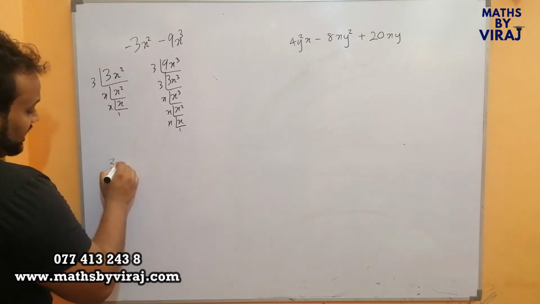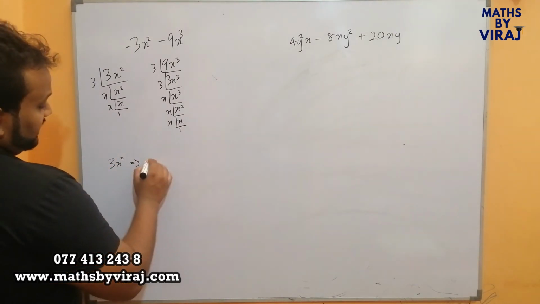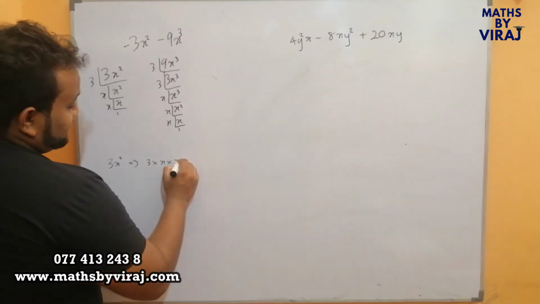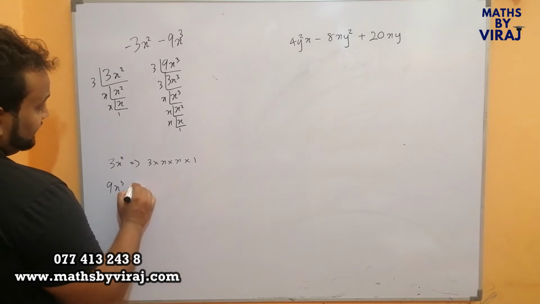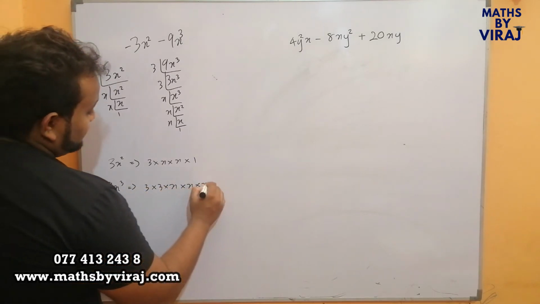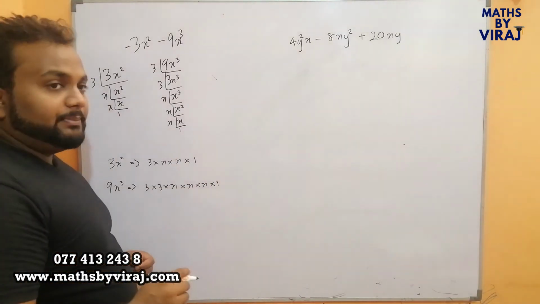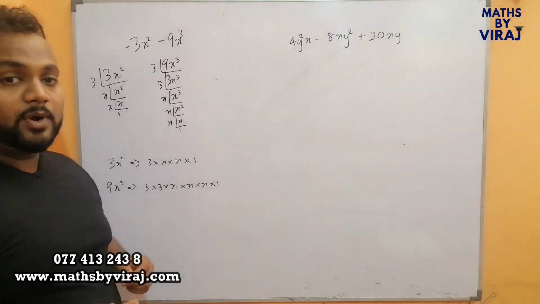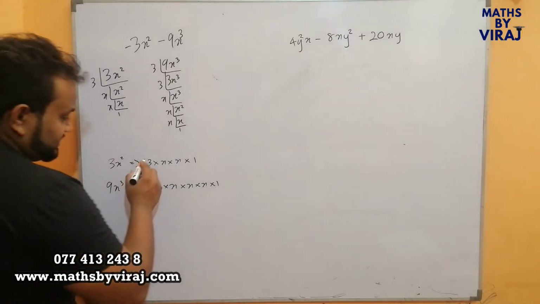So for 3x squared, the factors are 3 into x into x. For 9x cubed, it is 3 into 3 into x into x into x. Children, you should remember that this one is really important when it comes to factorizing. Let's see why it is important.